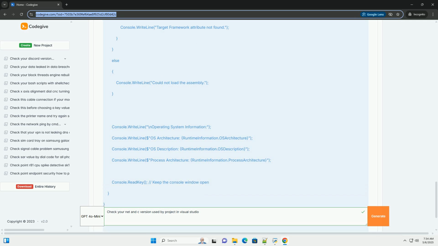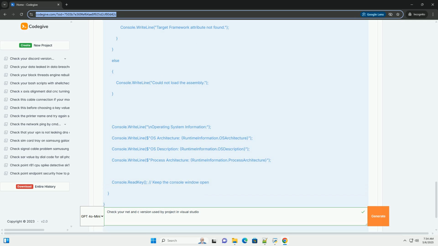Error handling. The code includes basic checks, if assembly equals null and if targetFrameworkAttribute equals null, to handle cases where the assembly cannot be loaded or the attribute is not found. This prevents potential null reference exception errors. Clarity and comments: the code includes comments to explain the purpose of each section.